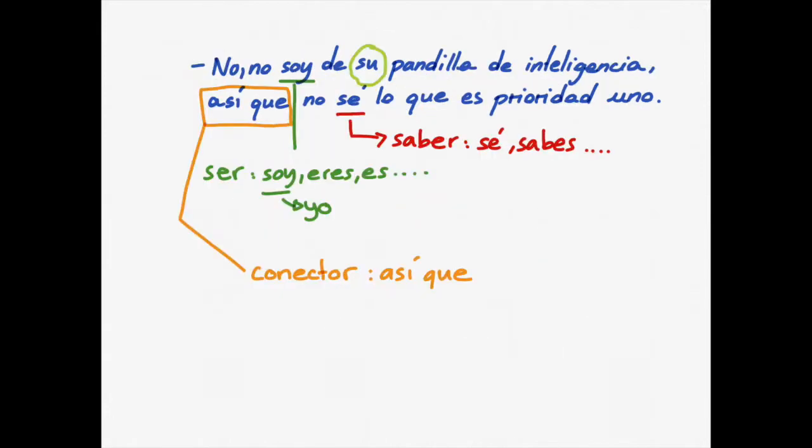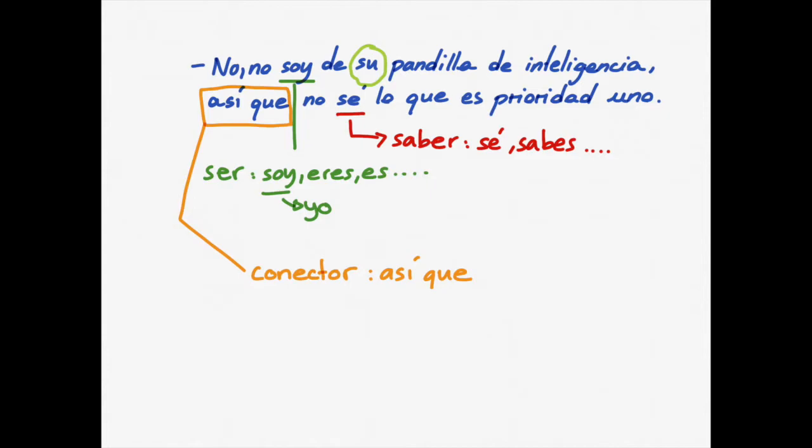And then she answers, no, no soy de su pandilla de inteligencia. No, no soy. Again, soy. We speak without a subject, so soy, no soy means I am not. And the negation, of course, before the conjugate verb. So, no, no soy de su, from your, de su pandilla de inteligencia. I am not one of your intelligence people.